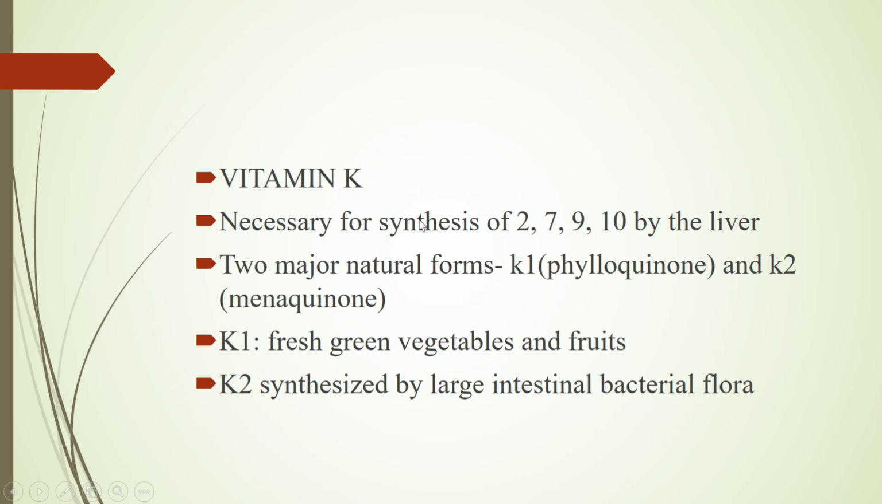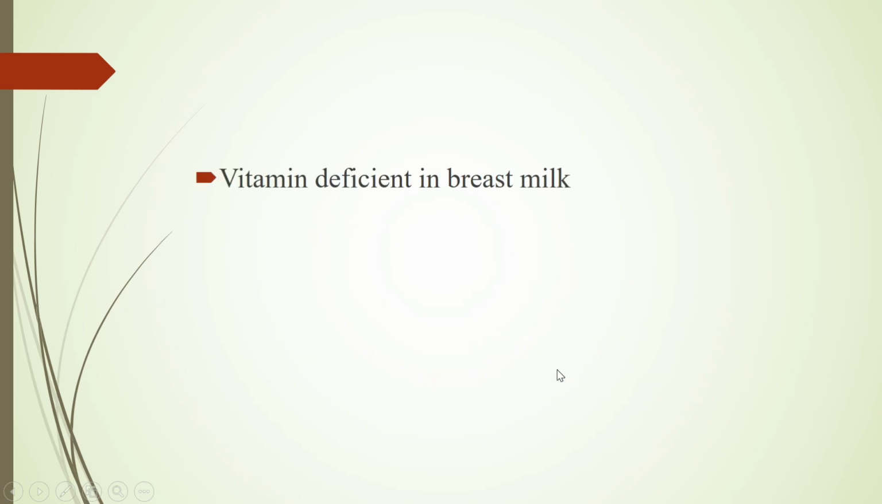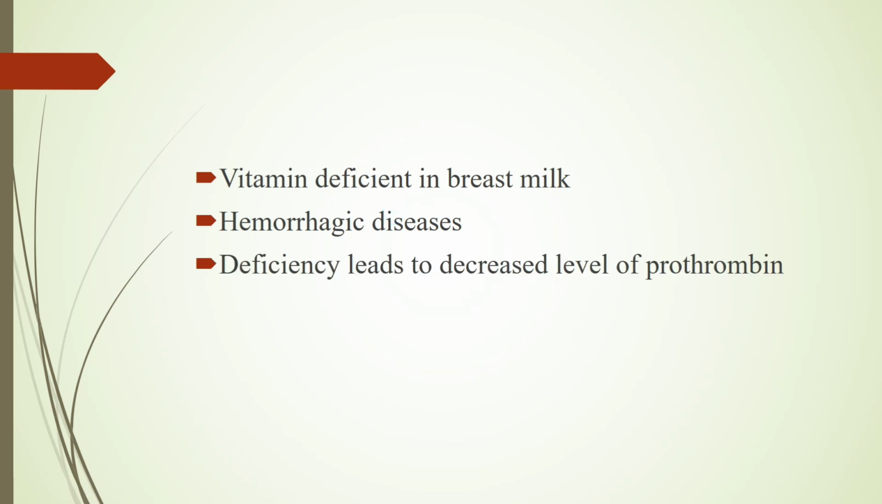So vitamin K is necessary for the synthesis of clotting factors, and two major forms are there, K1 and K2. K1 is present in the diet, and K2 is synthesized by the large intestinal bacterial flora. Vitamin K is the only vitamin which is deficient in breast milk. And the deficiency of vitamin K can lead to hemorrhagic diseases. And the deficiency of vitamin K leads to a decreased level of prothrombin, which is an important point.